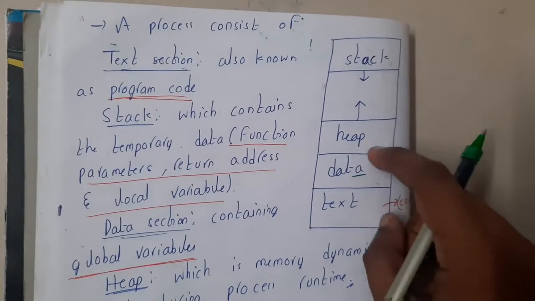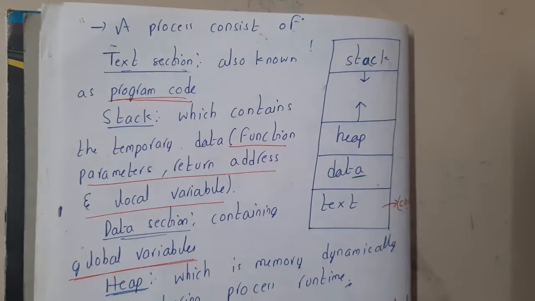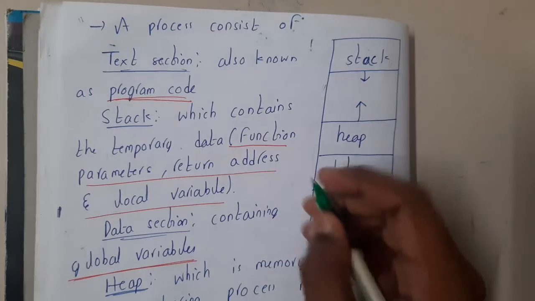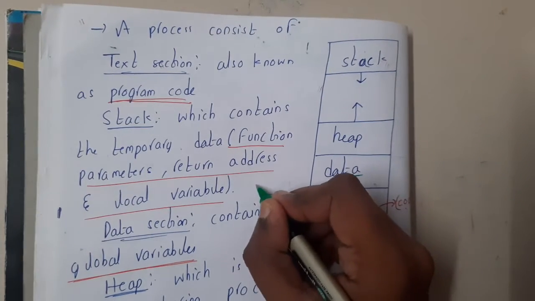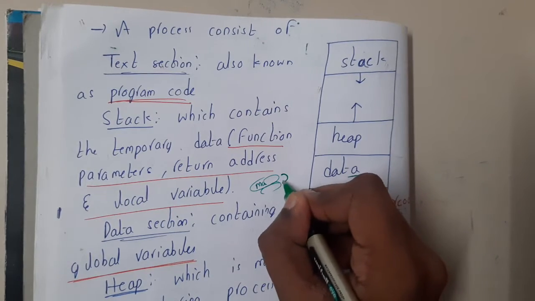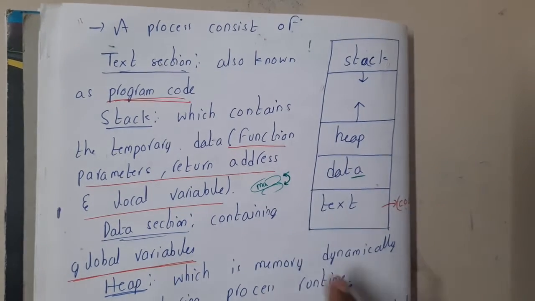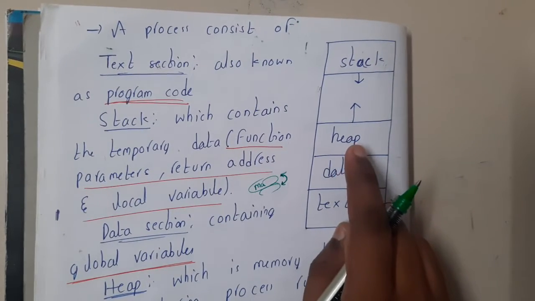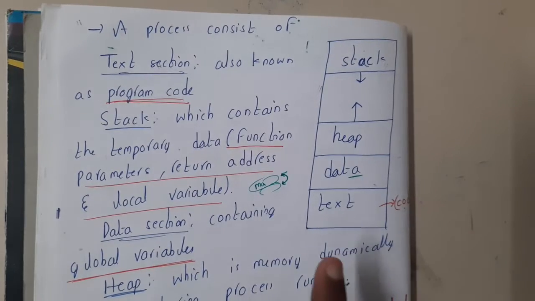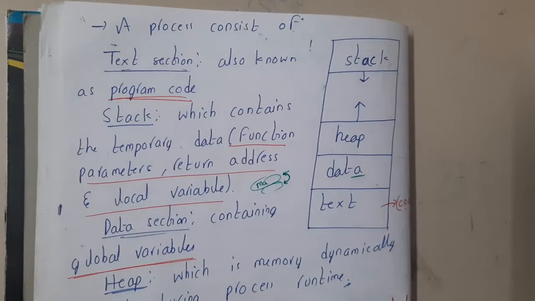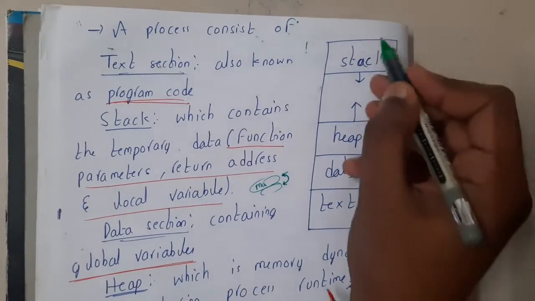Above these two, we have the heap. Inside the heap, we store dynamically allocated data, the data which was created using malloc or calloc. Any kind of dynamic allocation method we have used in our program, all that data will come into this heap, guys. And when it comes to the stack, whatever function calls are going on, whatever function data there is, and the function parameters, all those things will come into the stack.